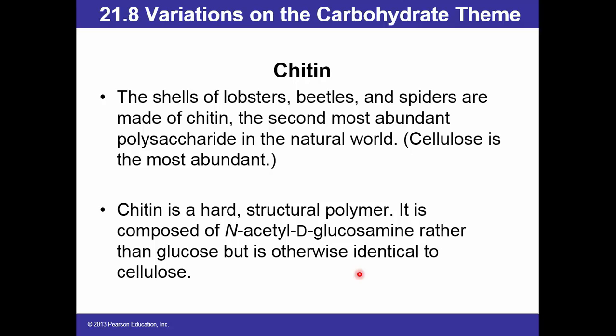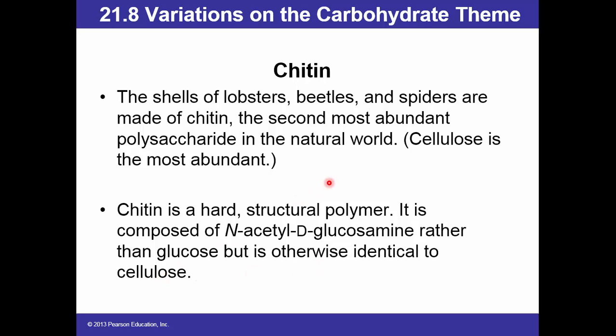Chitin. The shells of lobsters, beetles, and spiders are made of chitin, the second most abundant polysaccharide in the natural world. Cellulose is the most abundant. Chitin is a hard structural polymer. It is composed of N-acetyl D-glucosamine rather than glucose, but is otherwise identical to cellulose.